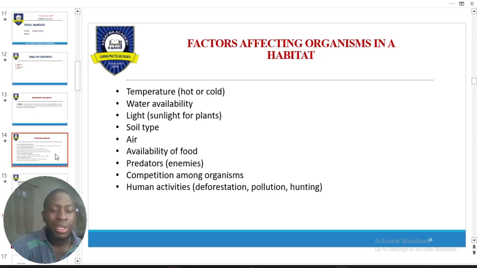So in a habitat where you have a lot of water availability, you tend to have a dense population of organisms. Where there's barely any water, you tend to have bare minimum of organisms there. Sunlight, this has to do with plants most specifically. Now, some people will say, as long as a plant is receiving water, it can grow. But that's a lie. If your plant does not have access to sunlight, forget it. It might not necessarily be sunlight. It needs light. There are special lights now that you can use to grow plants even in the dark. Soil type, air, availability of food, predator,